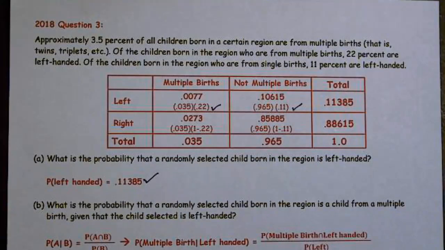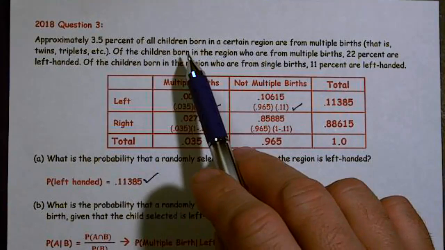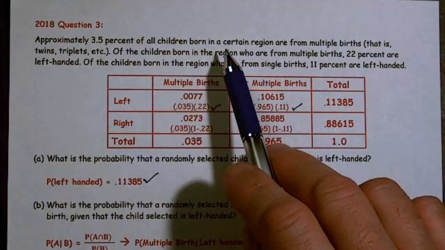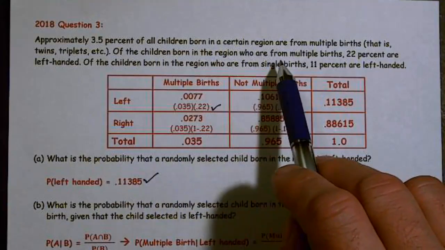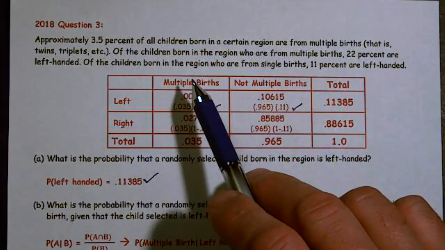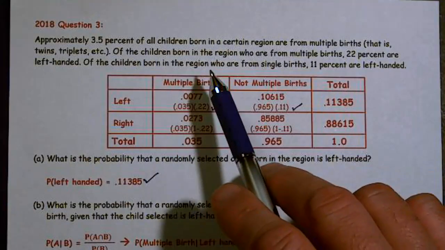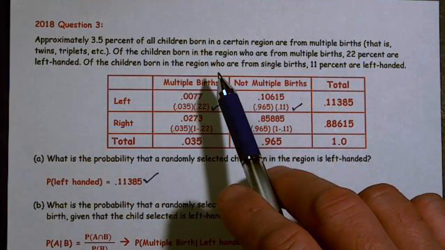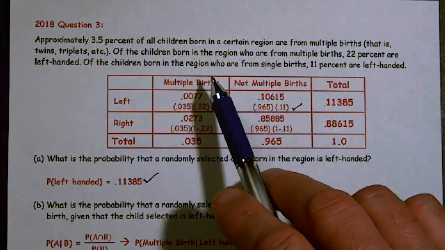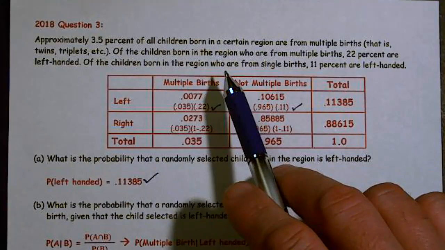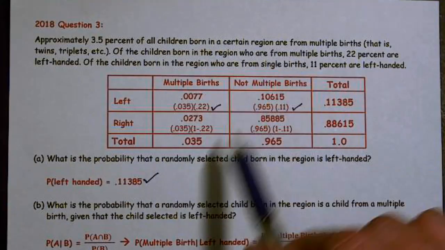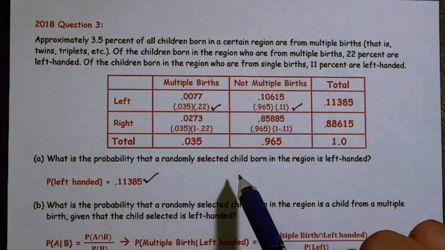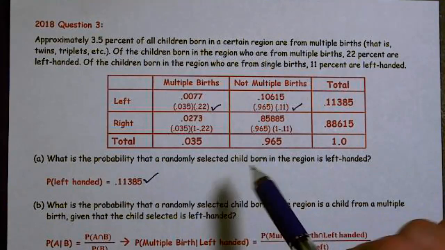We're looking at 2018 question number 3. Approximately 3.5% of all children born in a certain region are from multiple births, that is twins, triplets, etc. Of the children born in the region who are from multiple births, 22% are left-handed. Of the children born in the region who are from single births, 11% are left-handed. What's the probability that a randomly selected child born in the region is left-handed?